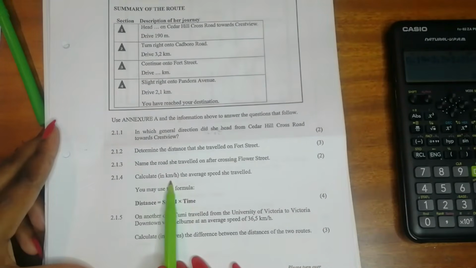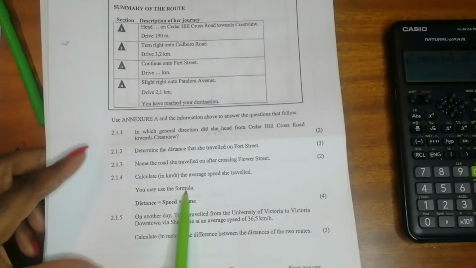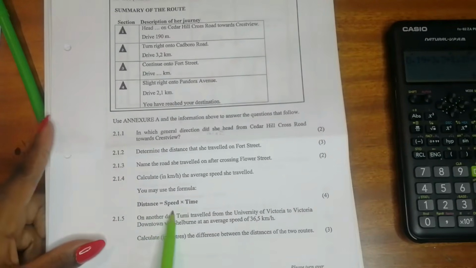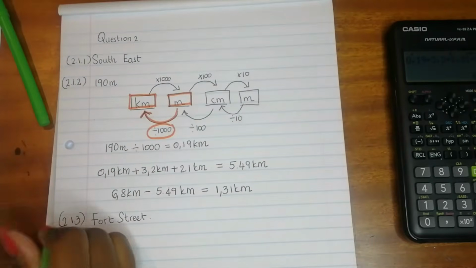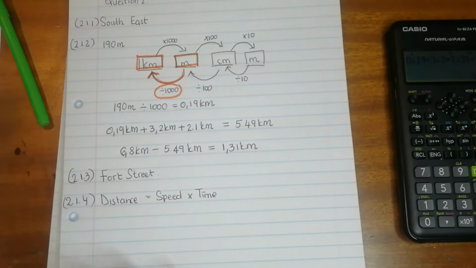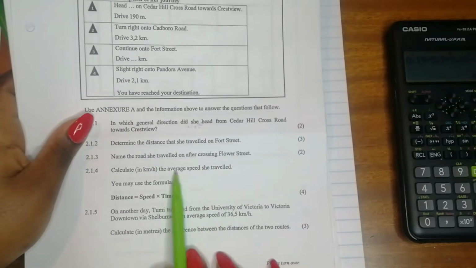Calculate in kilometers per hour the average speed she traveled. You may use the formula. So we're given the formula: distance is equal to speed multiplied by time. I'm just going to rewrite the formula here. Distance is equal to speed multiplied by time, and we need to calculate the average speed that she traveled.